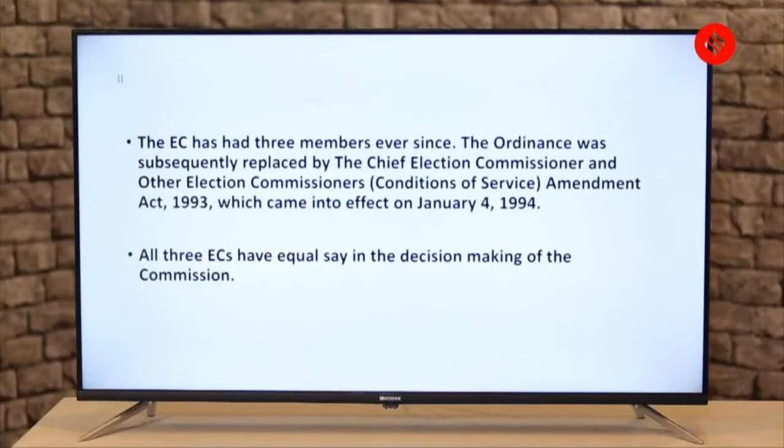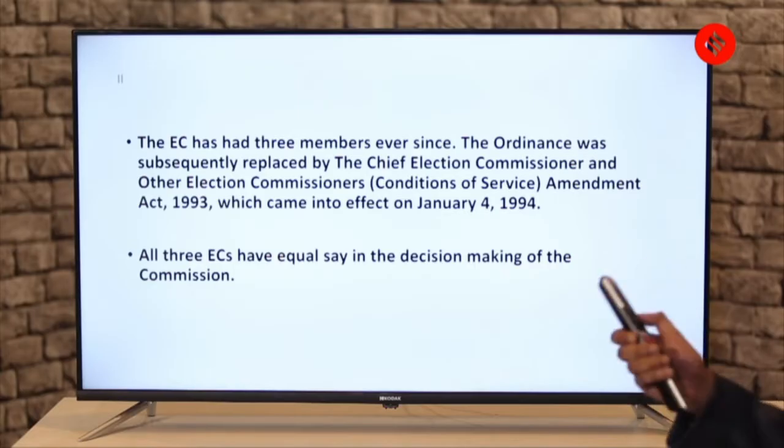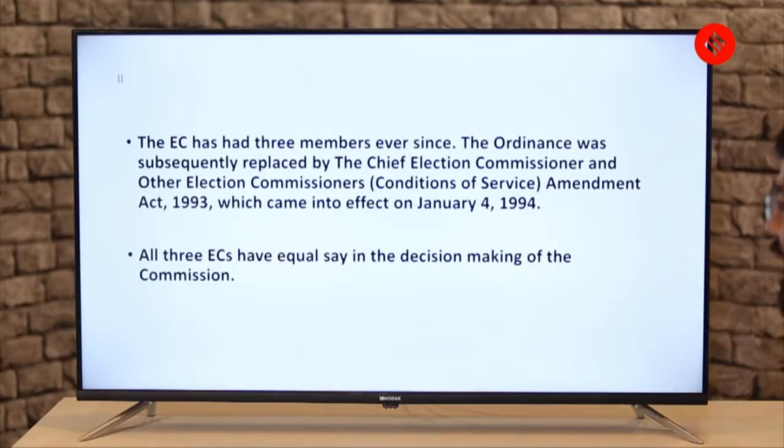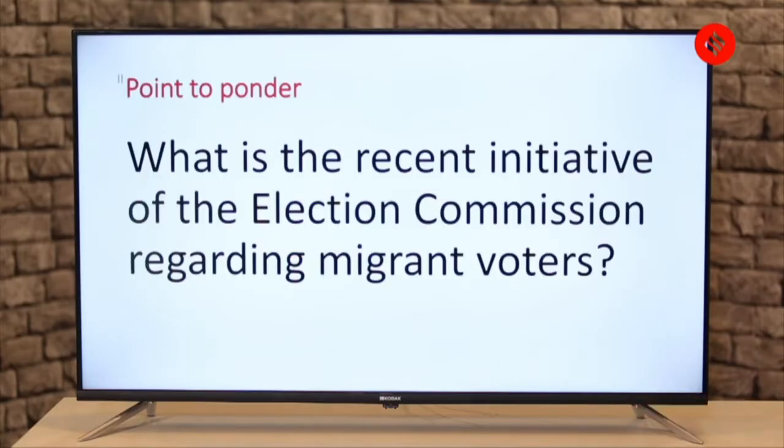Now, a little bit more regarding the third statement in the question. The EC has had 3 members ever since. The ordinance was subsequently replaced by an act. Okay, so this is the same continuation of what we were just studying, that there has always been a change, and then there came an ordinance, then there was an amendment. All three election commissioners have equal say in the decision making of the commission. So though there is a chief election commissioner, there is an equal say in the decision making.